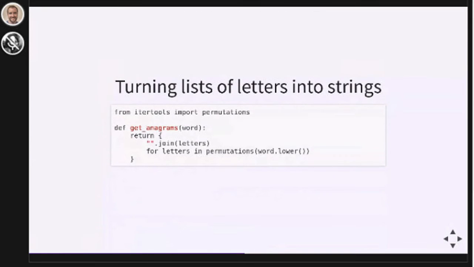Here we're using permutations from the itertools library to help us find anagrams of words, both invalid and valid ones. So itertools.permutations is being used to generate all permutations of the letters in a given word. As we loop over this permutations object, we get a list of letters, and we are joining them back together with this string join method. So we'll end up with a set of all anagrams of a given word. This is a pretty complex example. We're doing a lot with very few lines of code here.